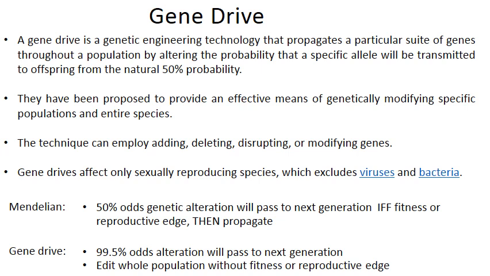When we talk about the Mendelian population or Darwinism, the basic principle is fitness, meaning survival of the fittest. When the genes or alleles are passed to the progeny, the fittest gene will survive and propagate to the next generation. But gene drive is against fitness, meaning it favors selection coefficient rather than fitness. Gene drives have been proposed to provide an effective means of genetically modifying specific populations and entire species. This technique may employ addition, deletion, disruption, or modification of genes.